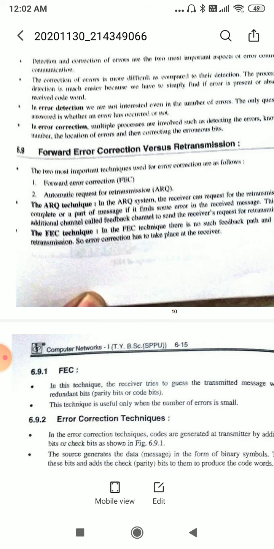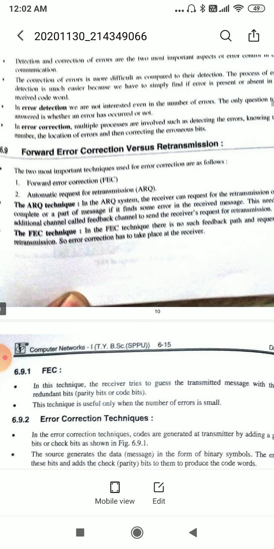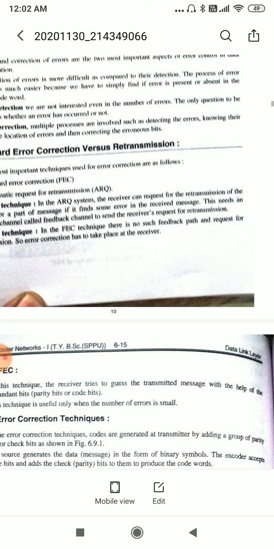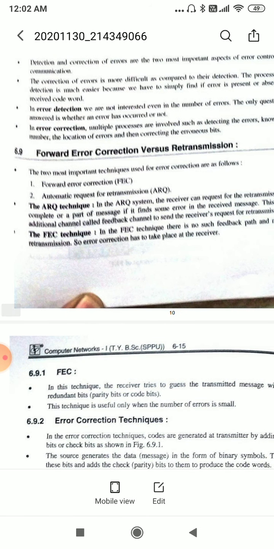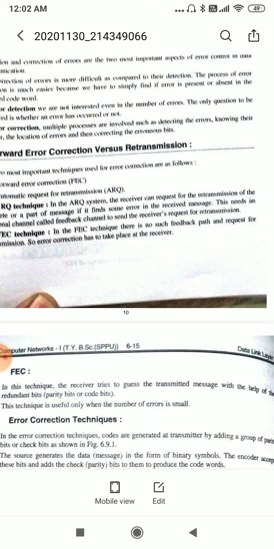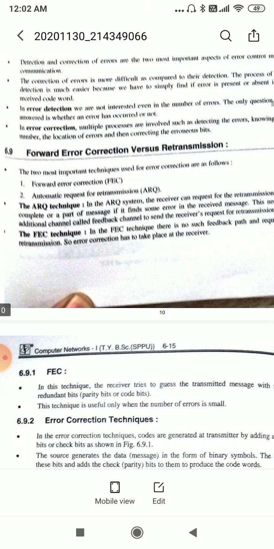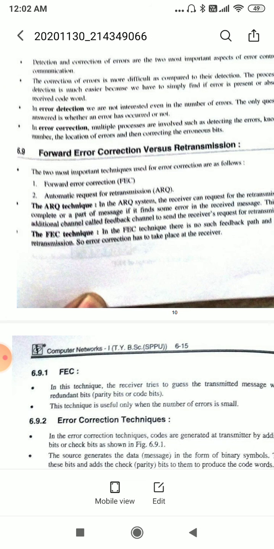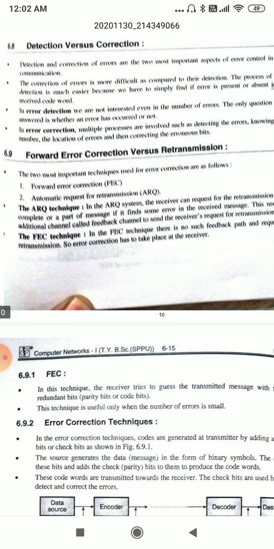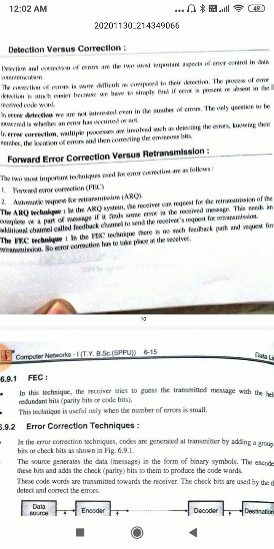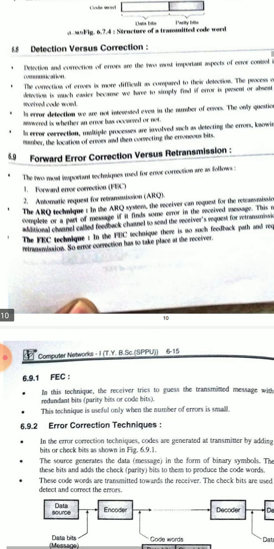The ARQ techniques. In the ARQ system, the receiver can request the retransmission of the complete or part of the message, if it finds some error in the received message. This needs an additional channel called the feedback channel to send and receive the request for retransmissions.